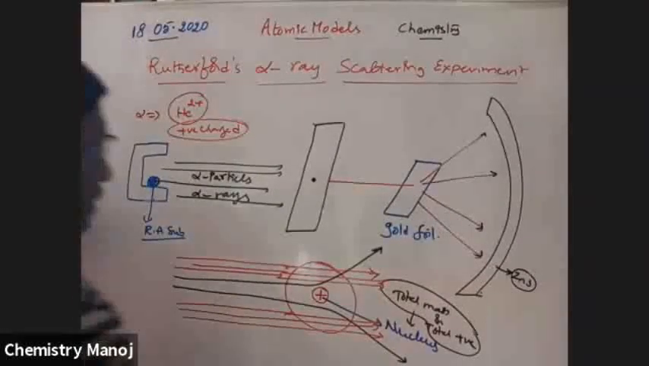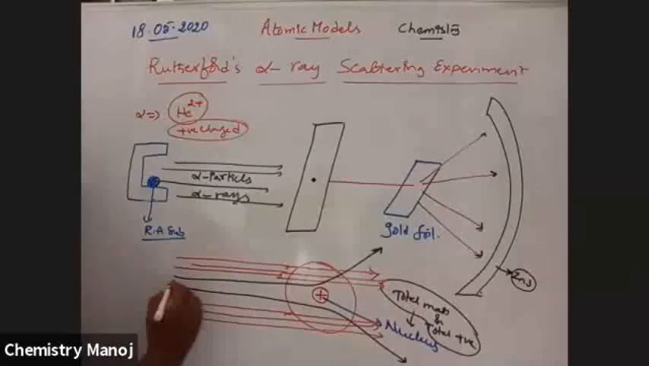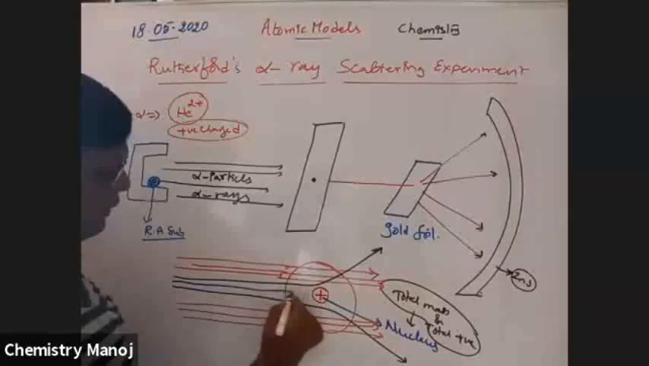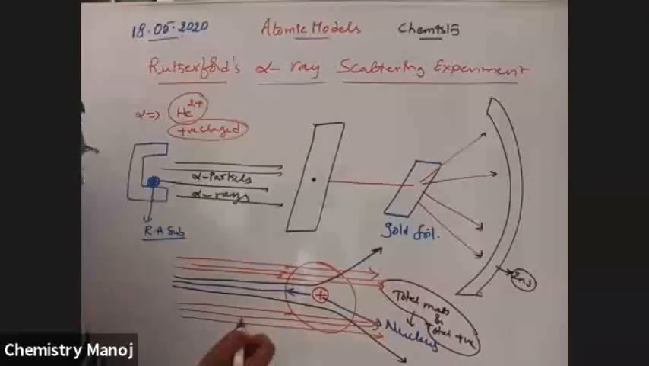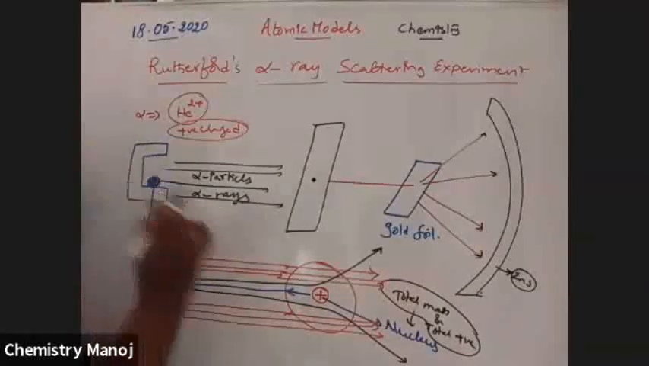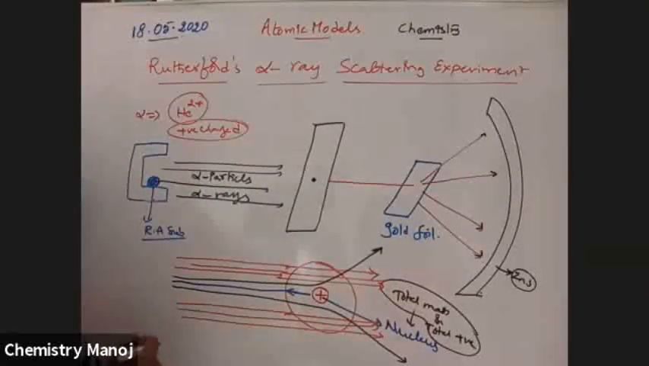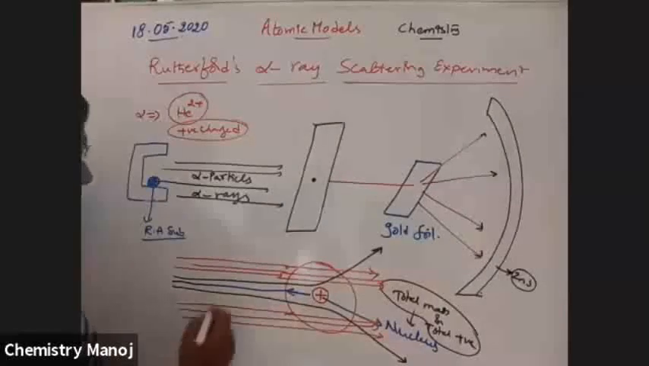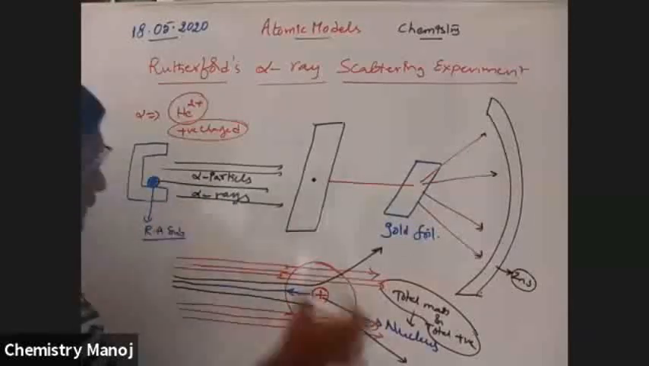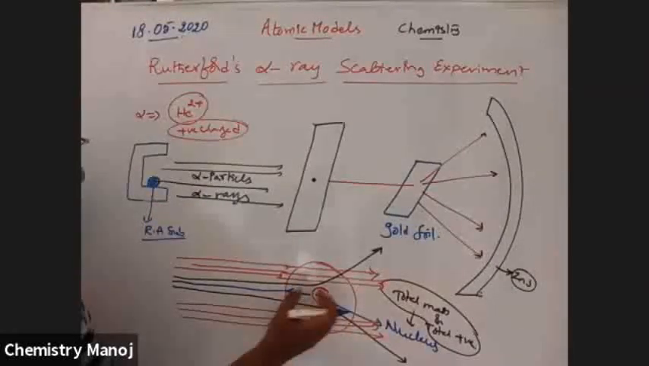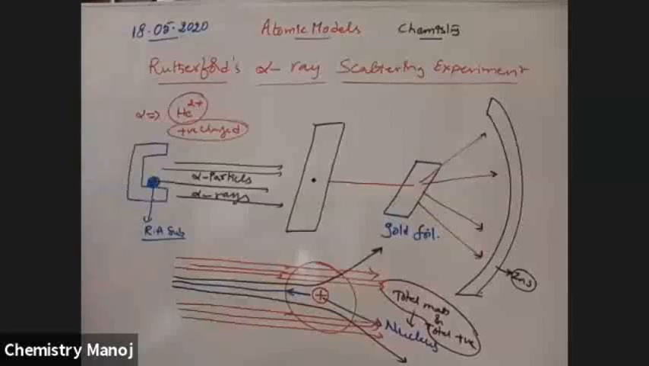Next, among 10,000, one comes back to the original position. It is very, very rare. Among 10,000, one comes back at almost a 180 degree angle. That is a ray which is passing exactly through the nucleus. There should be a complete repulsion, so it comes back to the original position. So this is the observation he made through the alpha ray scattering experiment.